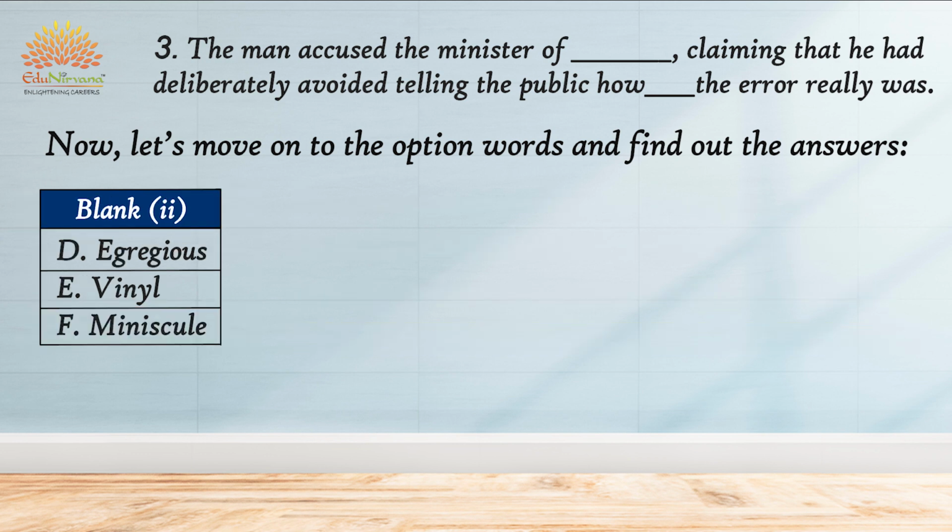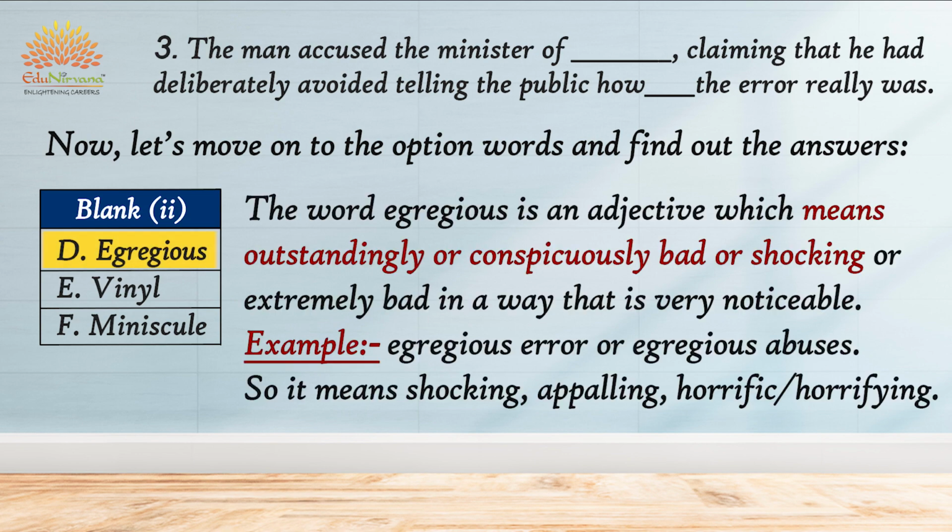Now let's move on to the first option word of the second blank, and the word is egregious. The word egregious is an adjective which means outstandingly or conspicuously bad or shocking, or extremely bad in a way that is very noticeable, as for example, egregious error or egregious abuses. So it means shocking, appalling, horrific or horrifying.